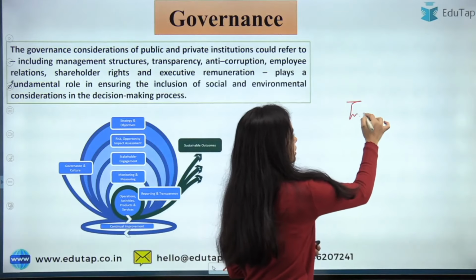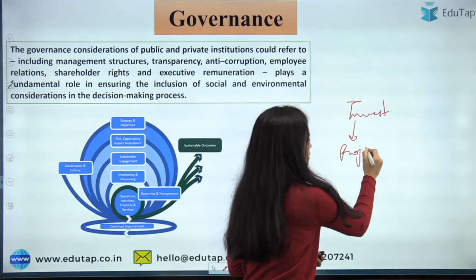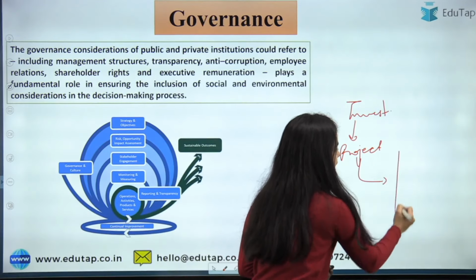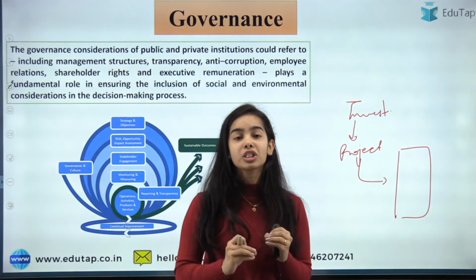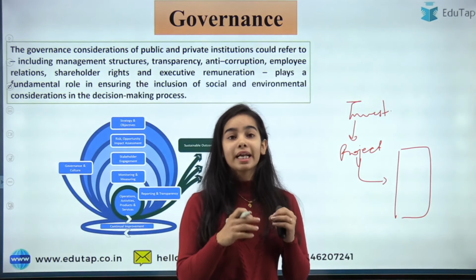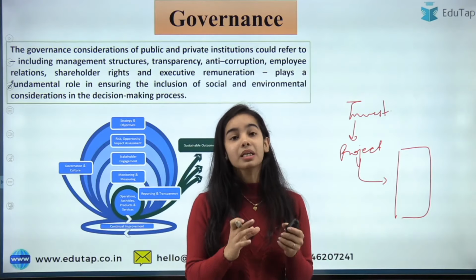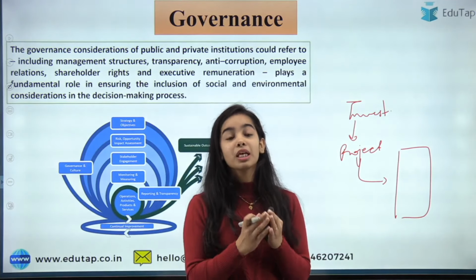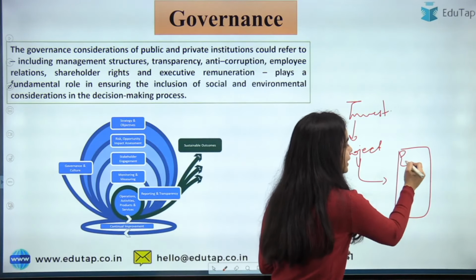So the investment should happen in a project. Let's say this project is creating a company that is putting in green technologies, technologies that do not have much pollution, that are not harming the environment much. Of course, when you are setting up the company, something will happen, like trees will be cut, but it is trying to mitigate that kind of effect.